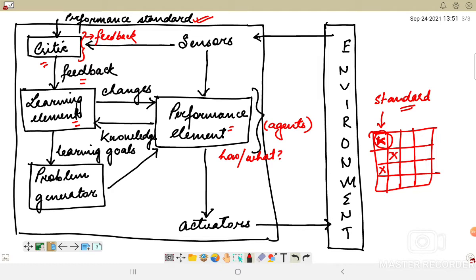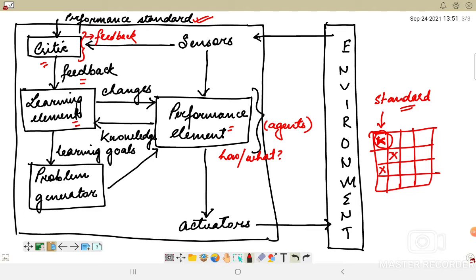So the perception itself is informing that the agent is doing good, and it also has to be compared with a performance standard. Based on the performance standard and the perception, the critic is going to find out how well the agent is performing. Hence it is important that the performance standard should be fixed initially.